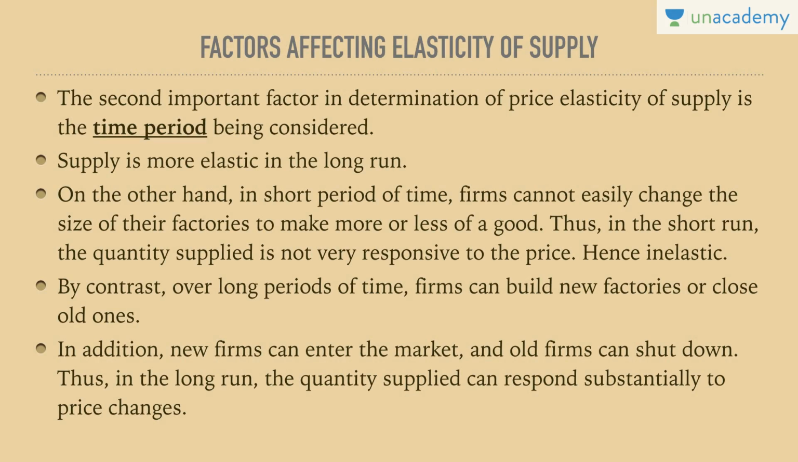The second factor in determination of price elasticity of supply is the time period being considered. What is a time period? Supply is more elastic in the long run. On the other hand, in a short period of time, firms cannot easily change the size of their factories to make more or less of a good. Thus, in the short run, the quantity supplied is not very responsive to the price. It is not very responsive, but it is definitely responsive. Hence, it is inelastic, because it is responsive, but not as responsive as the denominator.